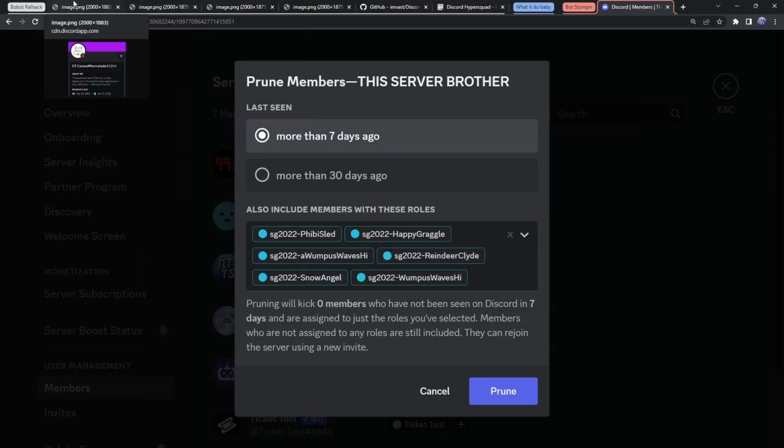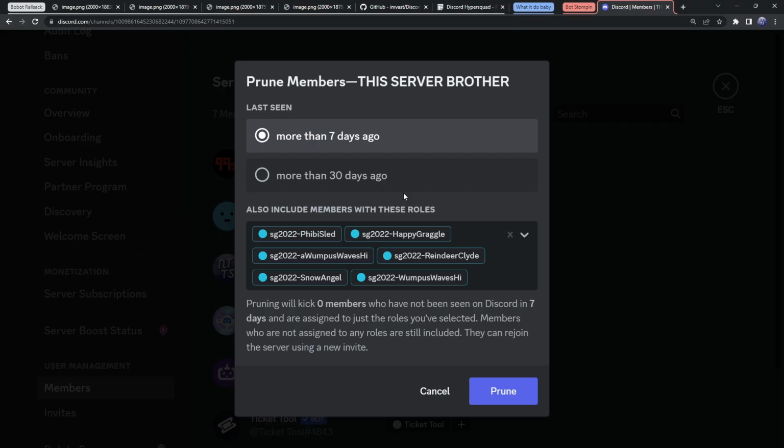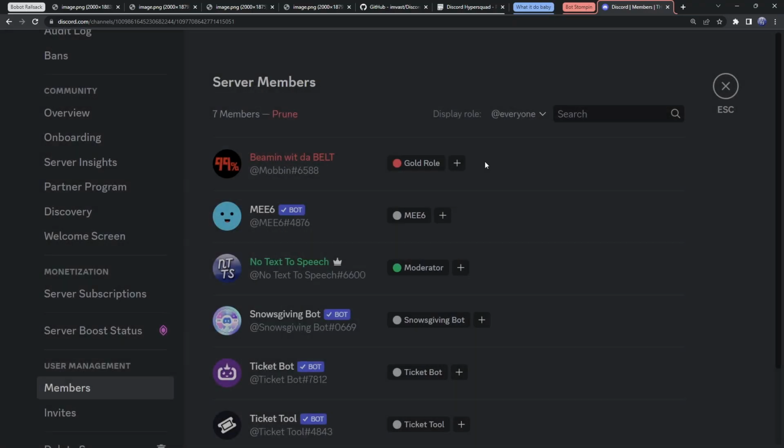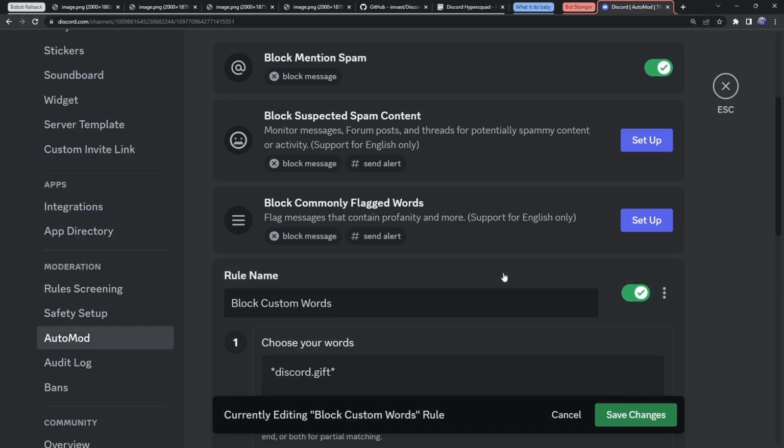However, in a lot of cases, these bots will be on do not disturb permanently, which means they're not getting pruned. They are staying in your server. So that's why it is always 100% effective to set up this auto mod thing. And I mean, it just makes sense, right? Instead of giving the Nitro to people that are sniping it, you could just send an alert to yourself and then you get free Nitro.